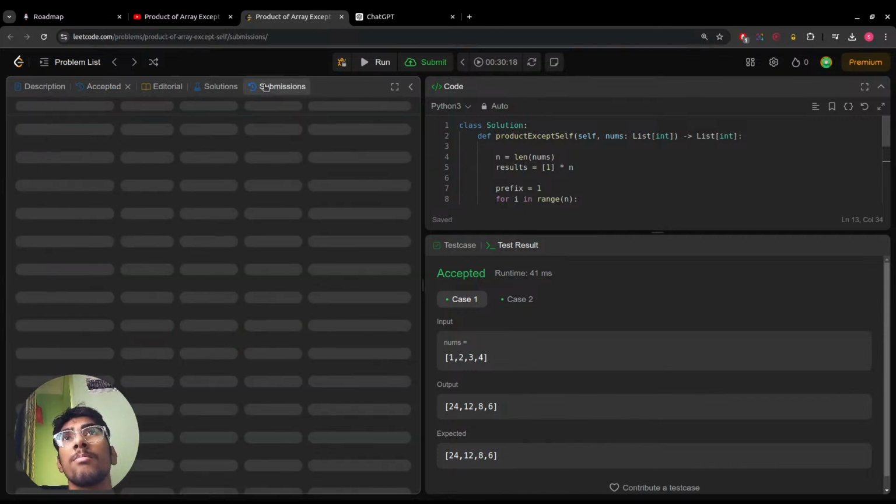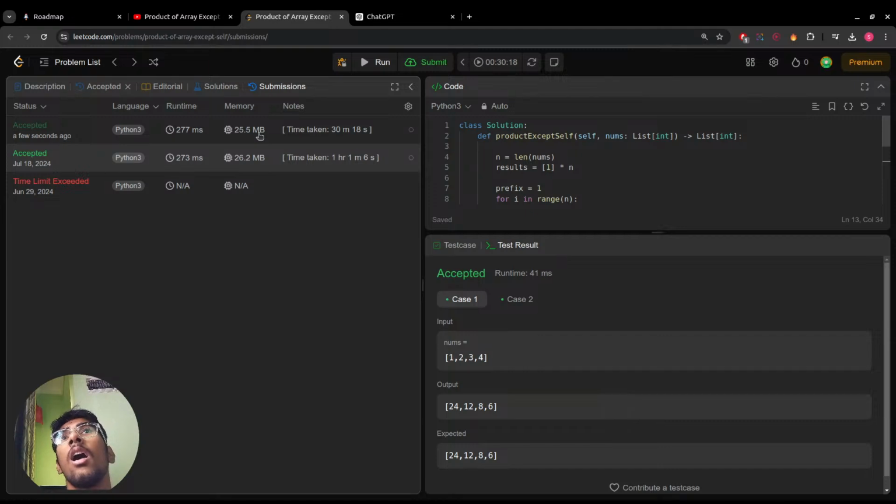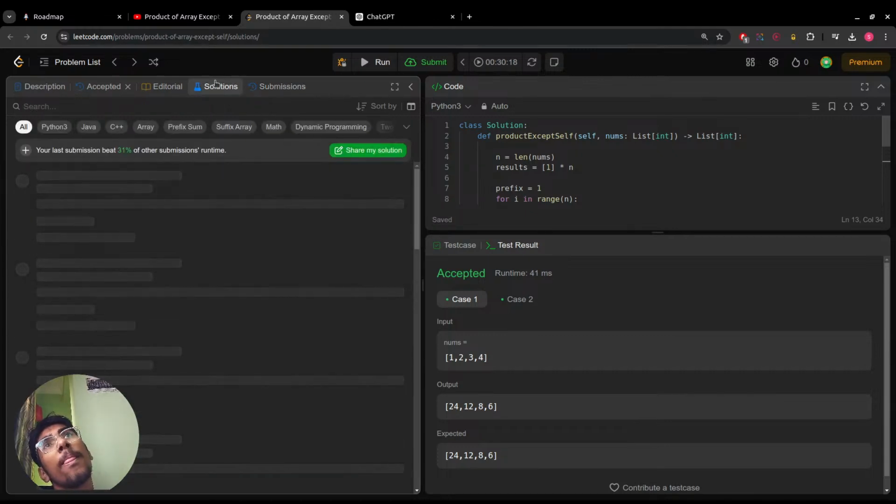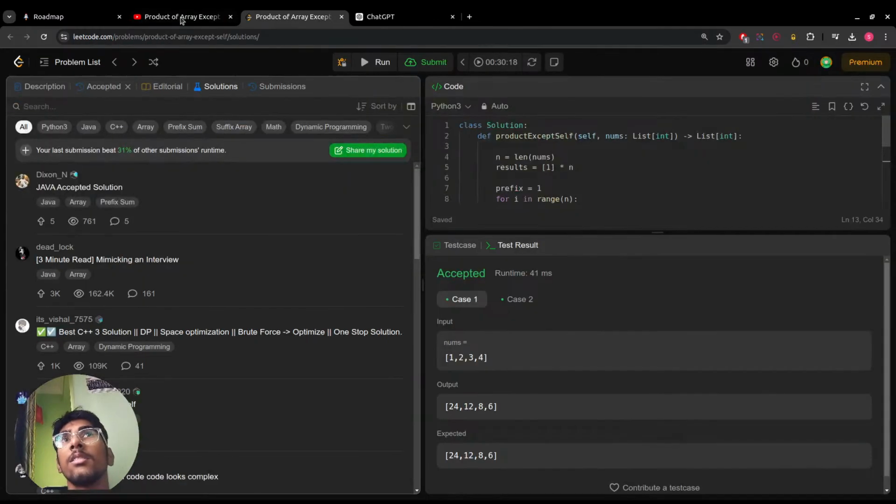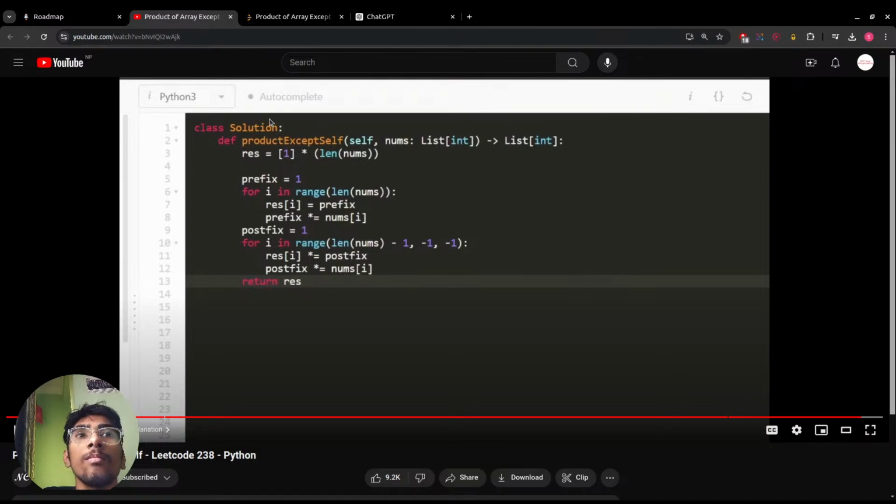So it's 34% of the submissions, and it's not even faster than my previous one. But that's fine. It's 1 o'clock right now, and I've got 10% charge.